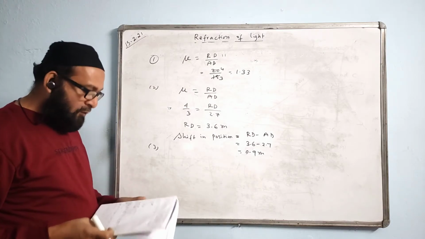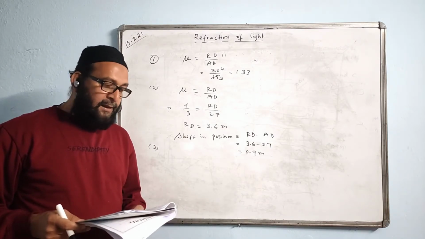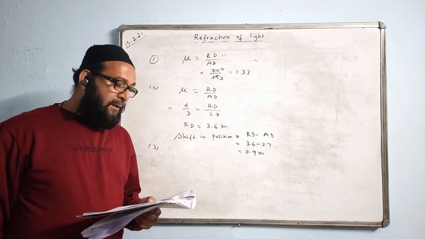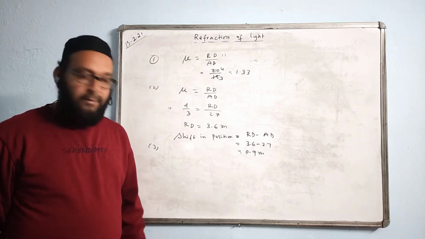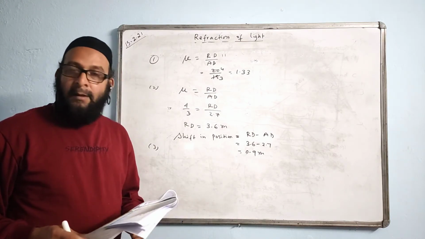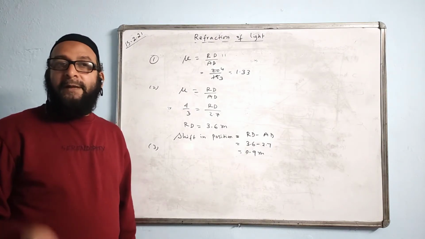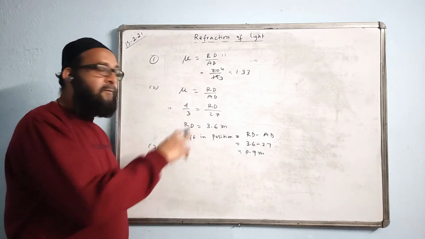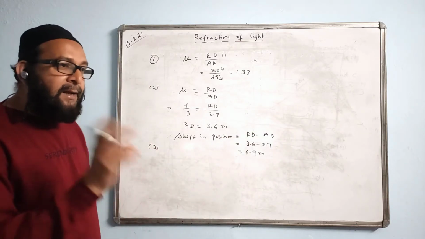Next question says, a coin is placed at the bottom of a beaker containing water of refractive index 4/3 to a depth of 12 centimeter. By what height does the coin appear to be raised when seen vertically above? There is a coin inside a beaker which contains water. The actual depth of the coin is given 12 centimeter. That means you have to find the value of shift. We will find the shift by using real depth minus the apparent depth. First we must find the apparent depth, and then we will subtract and get the answer.